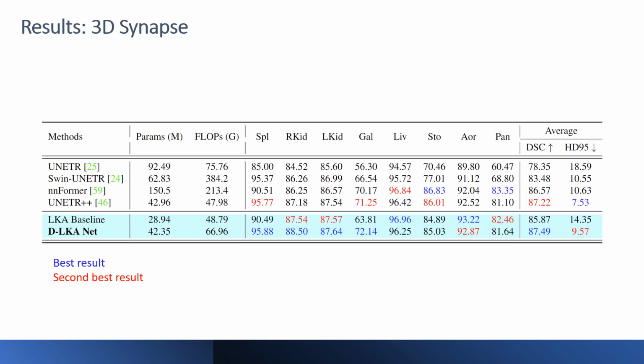On the 3D Synapse dataset, we outperform other 3D networks in the dice score metric. We also note that our baseline method achieves a good performance when looking at performance versus parameters. With a low number of parameters, our baseline achieves good results. For the NIH Pancreas dataset, we refer to our publication.